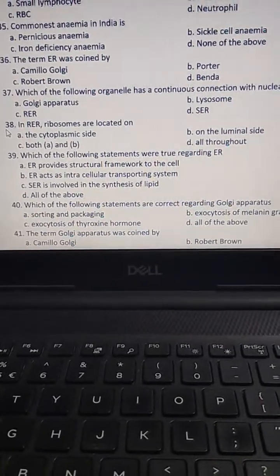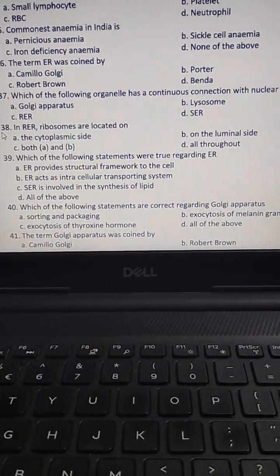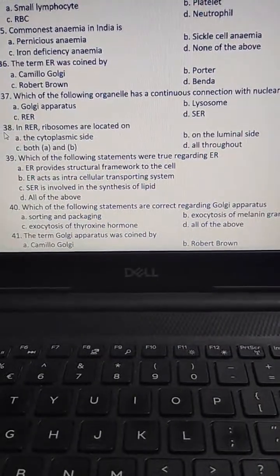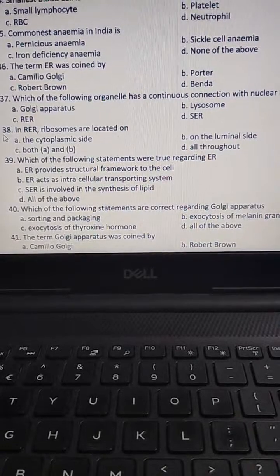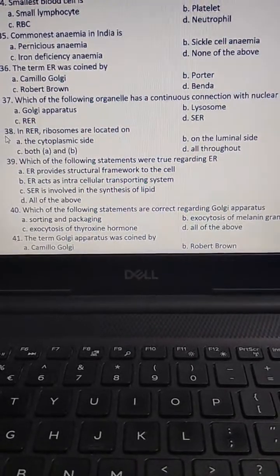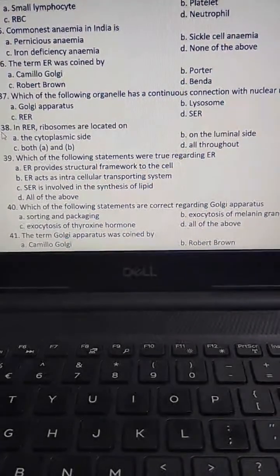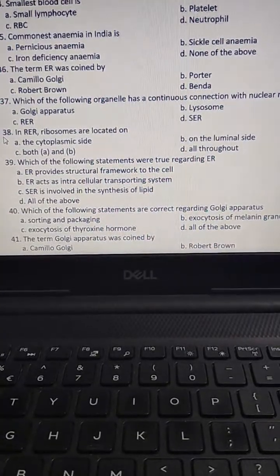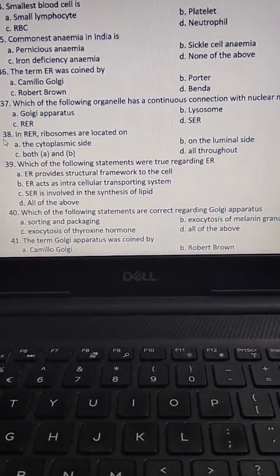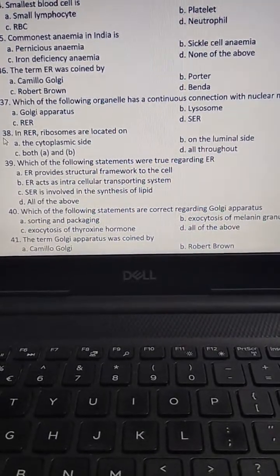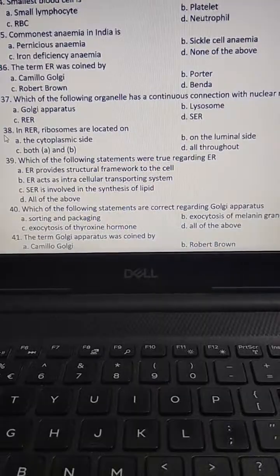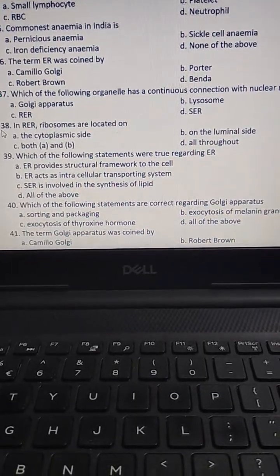The next question, which of the following statements are true regarding endoplasmic reticulum? A, ER provides structural framework to the cell. B, ER acts as an intracellular transporting system. C, smooth endoplasmic reticulum is involved in synthesis of lipids.